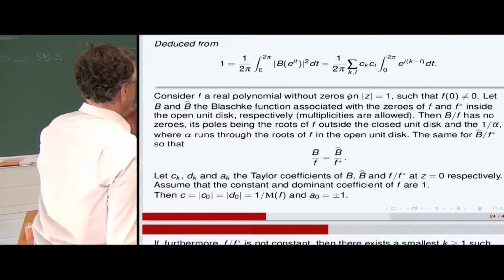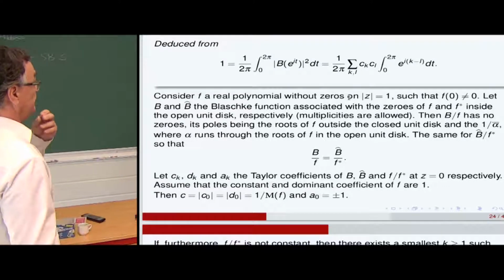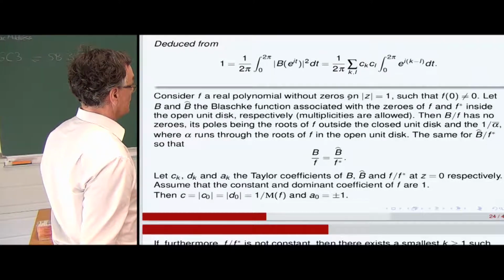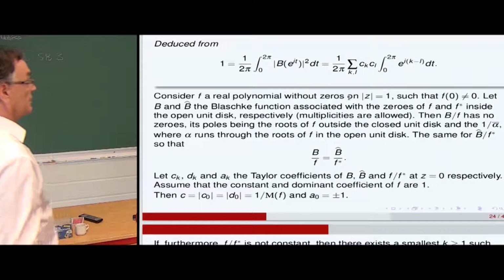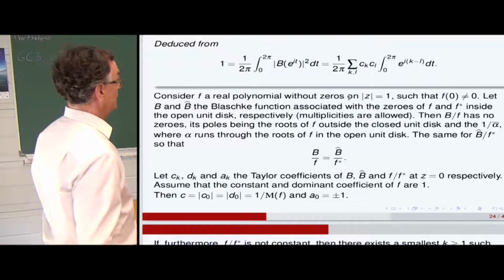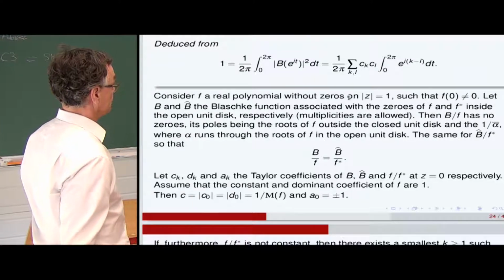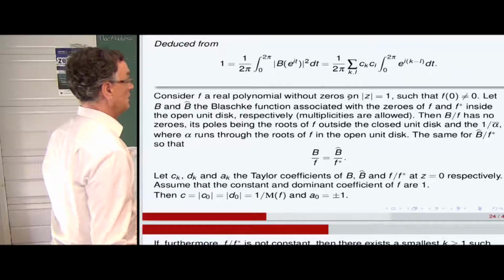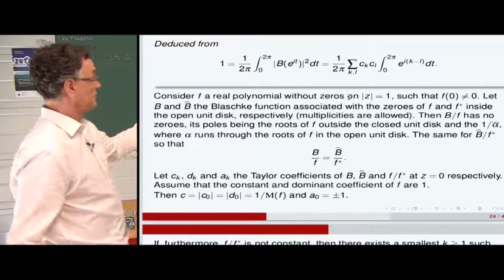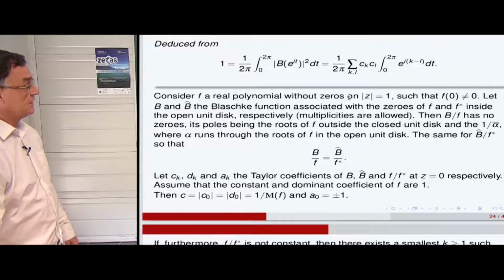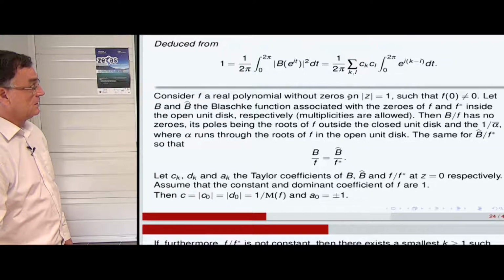Now you consider F, a real polynomial without zeros on the unit circle, which does not vanish at 0. And B and B hat are the Blaschke functions associated with the zeros of F and F star inside the open unit disk. So you associate these two analytic functions to the subcollection of zeros inside the open unit disk.